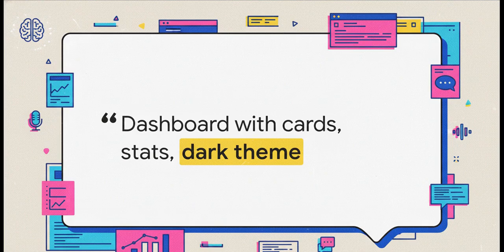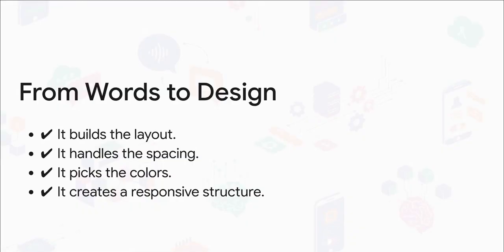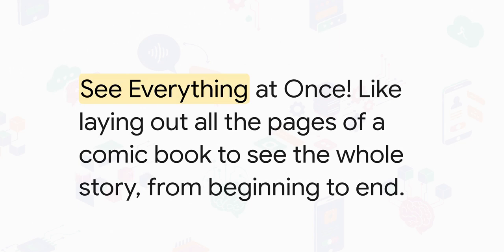Whoa, that sounds complicated, but it's not. A dashboard is just the main screen where you see everything important. Cards are little boxes that show your score. And a dark theme? That just means it uses dark colors, like black and gray, so it looks super cool. And just by hearing your words, Stitch gets right to work. It builds the perfect layout. That just means it puts everything where it should go. Kind of like putting all your toys away neatly on a shelf. It picks the best colors, and it makes sure everything has its own special spot. Wow. Wasn't that awesome?